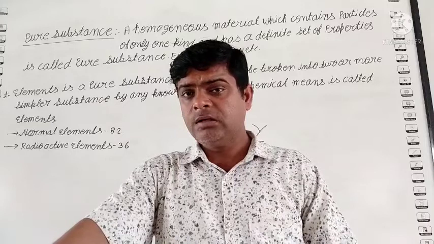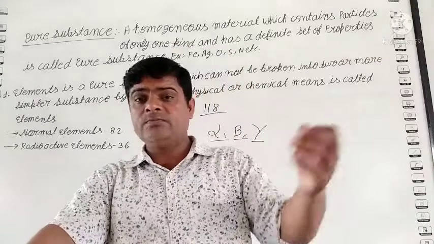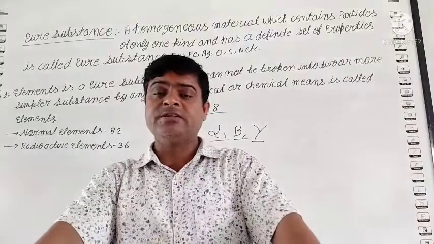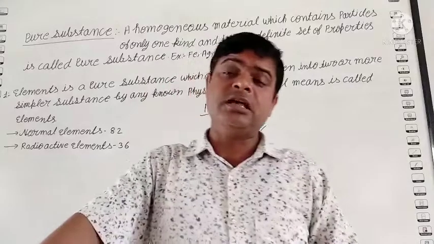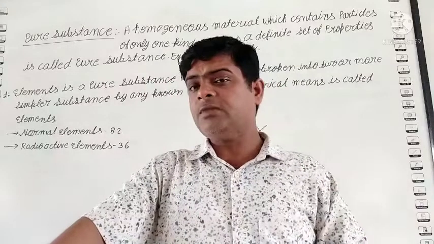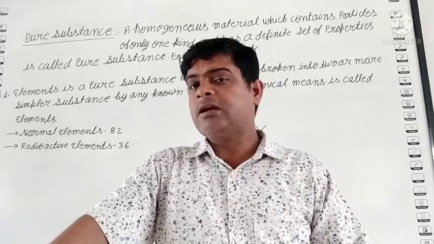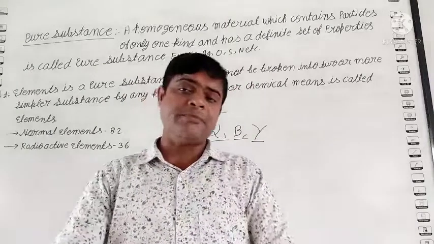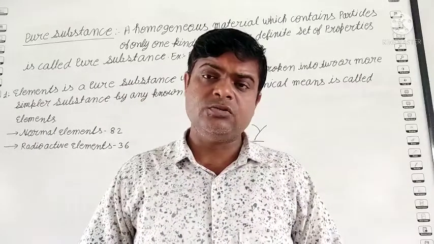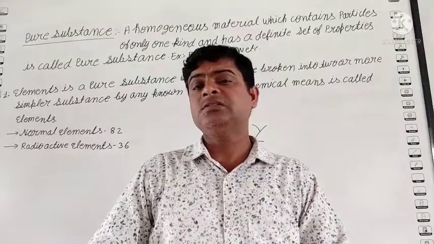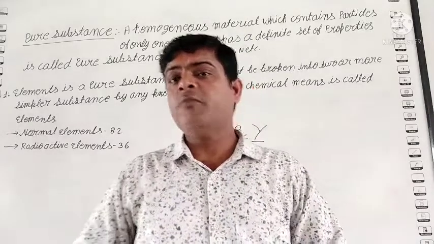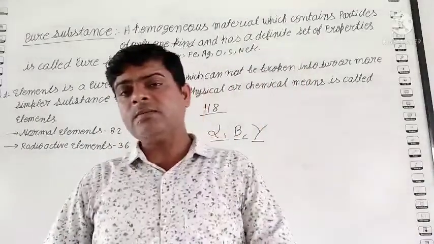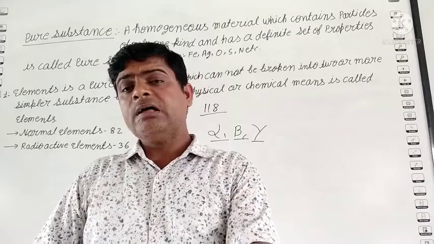Understood? Radioactive does not mean the radio we use in our daily life. Radioactive elements means the elements which release harmful rays, alpha, beta and gamma rays. Normal elements means the elements which do not release any type of harmful rays. Clear? So how many normal elements? 82 are normal and 36 are radioactive elements.